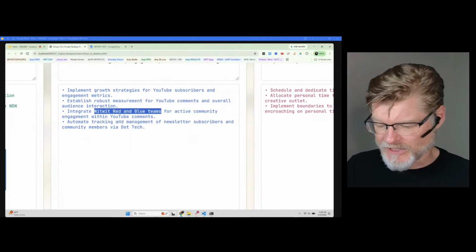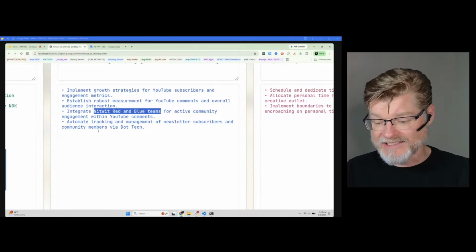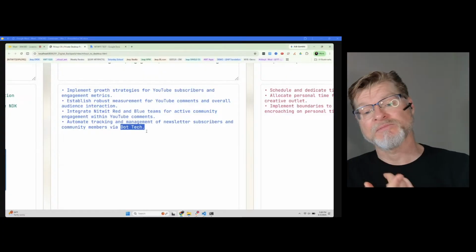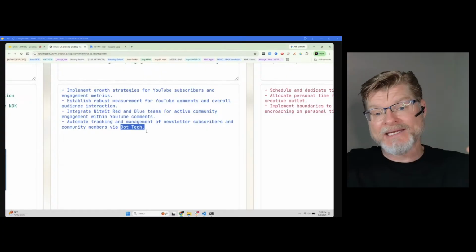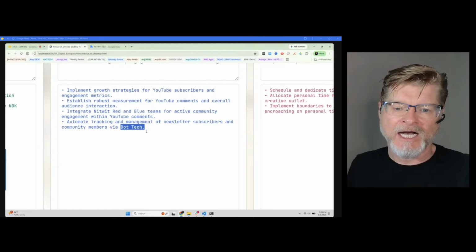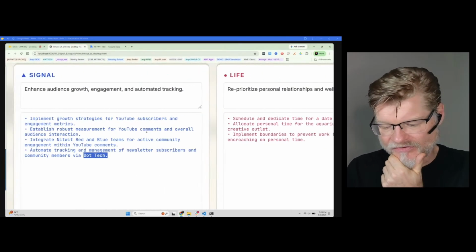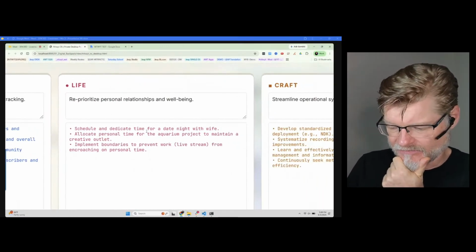Automated tracking and management of newsletter subscribers via .tech. And you see here, it missed automatedwith.tech for the same reason, because that was just kind of a misspelling of the domain name. And now it only got .tech, which again, it probably will realize and figure out, but because that's in the wealth node, I'd rather it translate it.